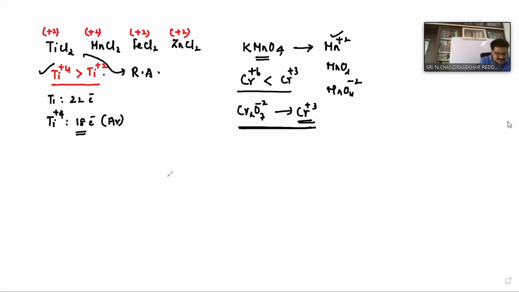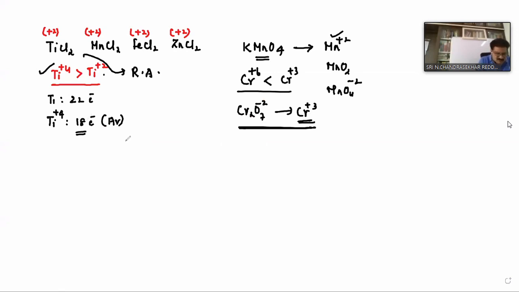And the next question. What about iron, sir? It is stable in +3 state. Yes, iron is stable in +3 state. But in +3 state, it is not getting noble gas configuration, only half-filled configuration, d5. But titanium, whenever it is losing 2 electrons, it is getting stable configuration. Okay. Next.